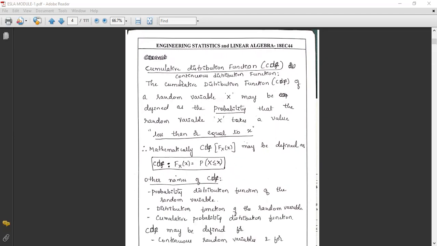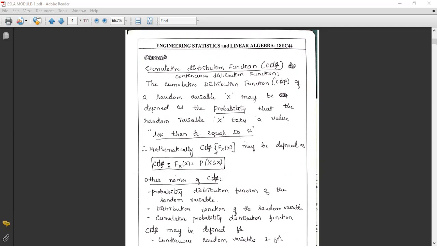What is the cumulative distribution function? It is the probability that the random variable X takes a value less than or equal to x. Here x is the value of the random variable.